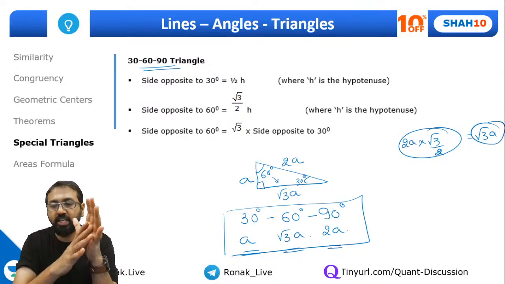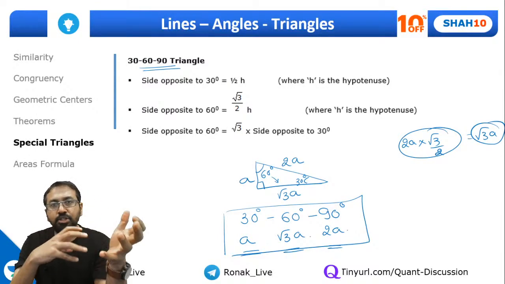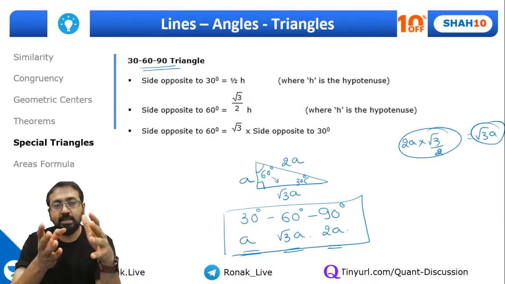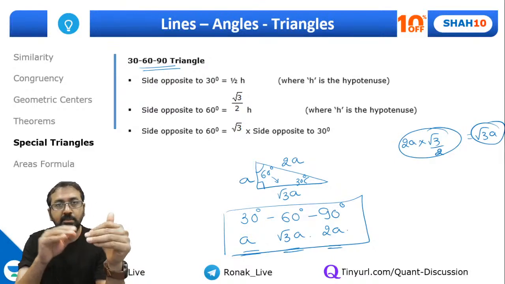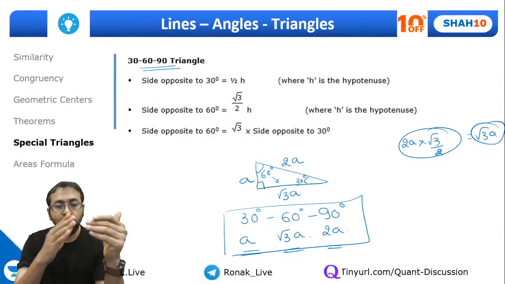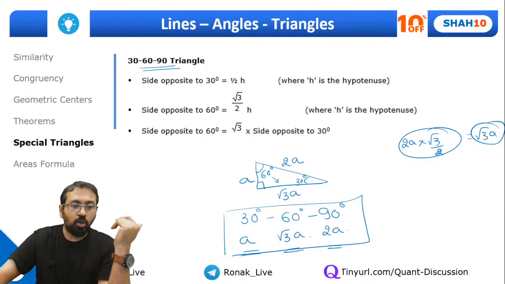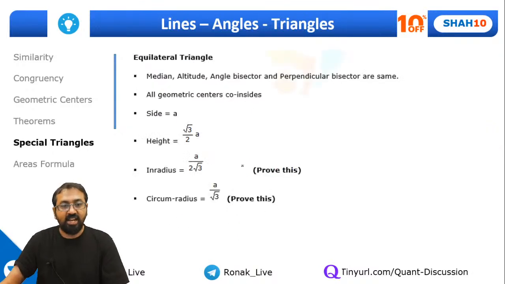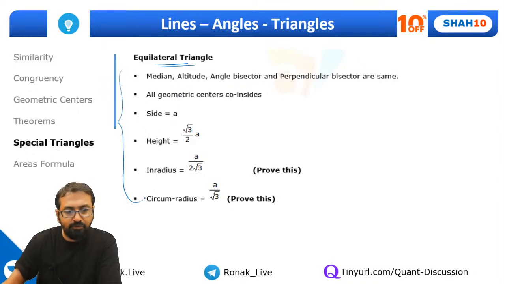See, what we were doing was just a revision, right? We were going over the concepts that we discussed earlier, and some other concepts like geometric centers. We left off in between yesterday, so this is what we have completed. The special triangles: the 30, 60, 90 triangle was one, and another is of course the equilateral triangle. It's also a special triangle. So remember the measurements of the equilateral triangle, guys.